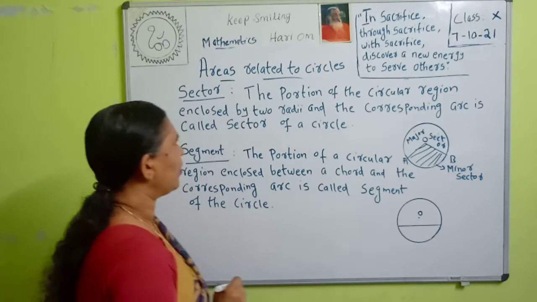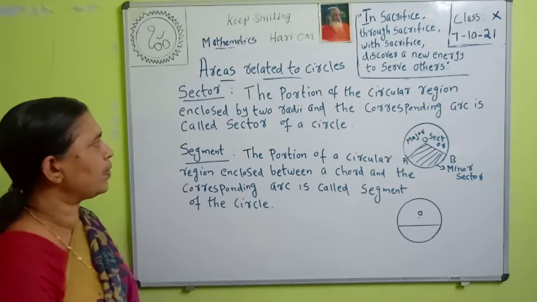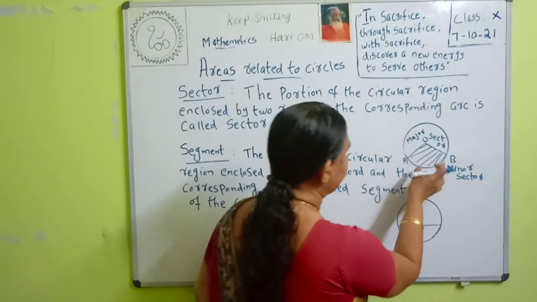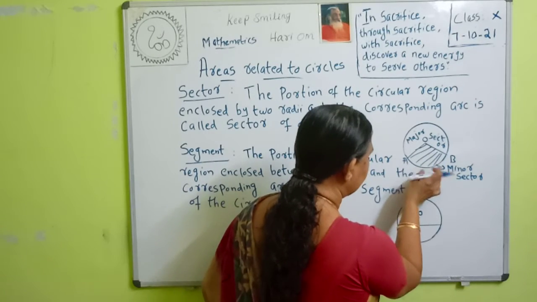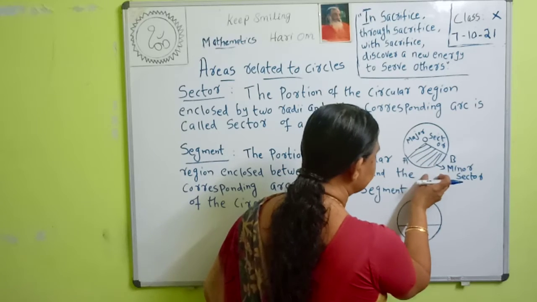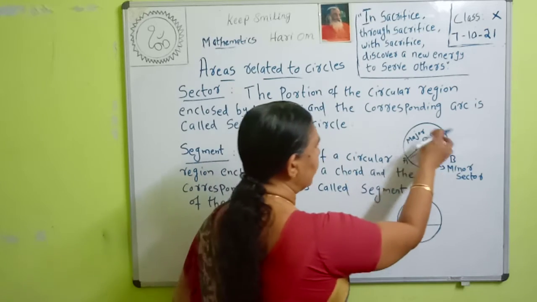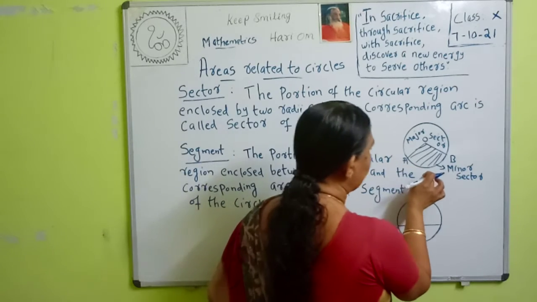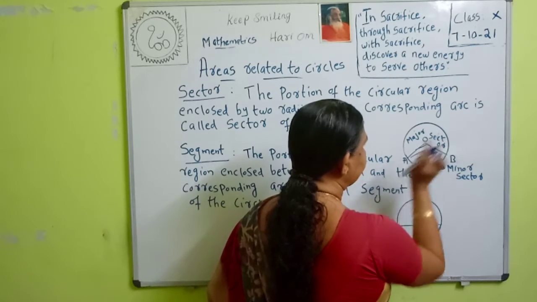So what is a sector? The portion of the circular region enclosed by two radii and the corresponding arc is called a sector of a circle. And this shaded portion is the minor sector and the bigger portion is the major sector of the circle. Both are sectors.